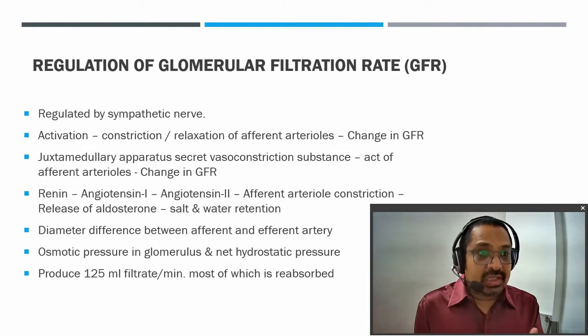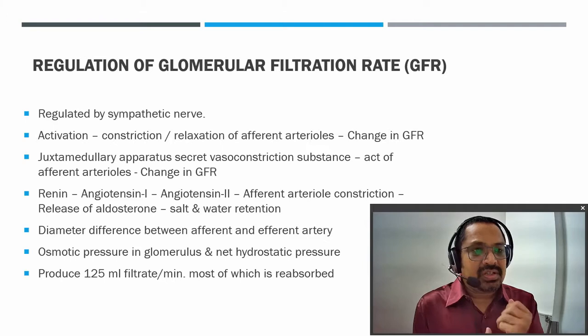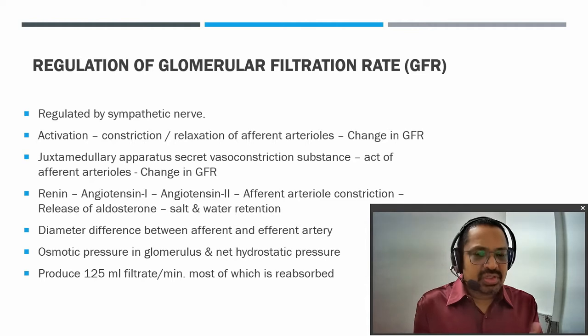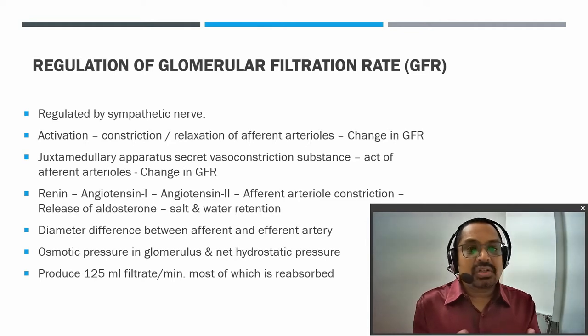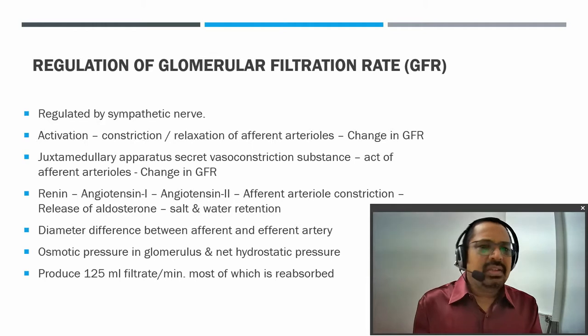A very well known thing is the renin, angiotensin, aldosterone system. Renin is converted to angiotensin 1, which is then converted to angiotensin 2, and angiotensin 2 is a vasoconstricting substance which releases aldosterone, and salt and water retention capabilities are changed, and these also change the glomerular filtration rate.